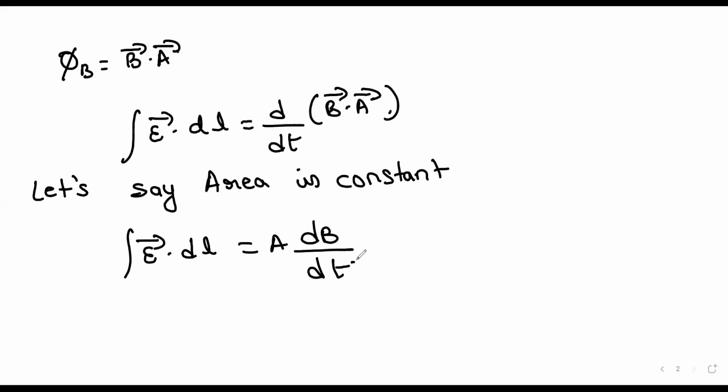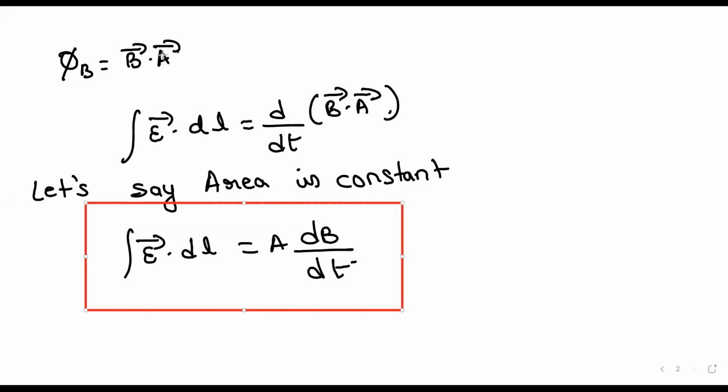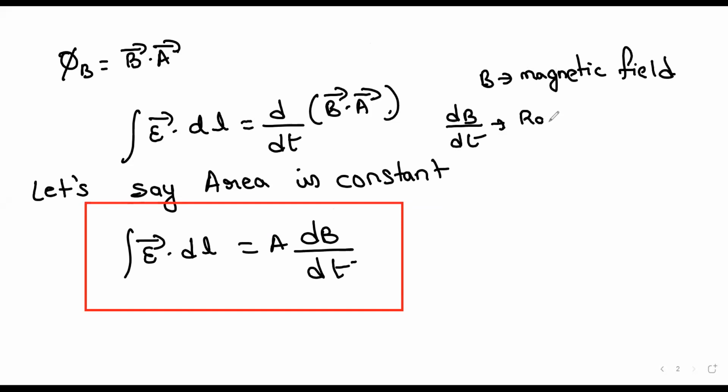So dB by dt. If you look at this equation, B means magnetic field, and dB by dt means the rate of change of magnetic field.